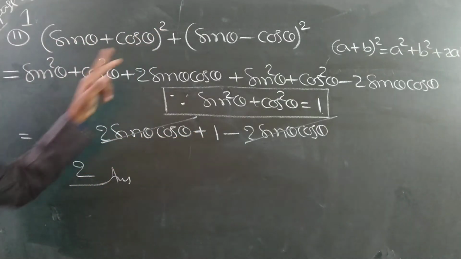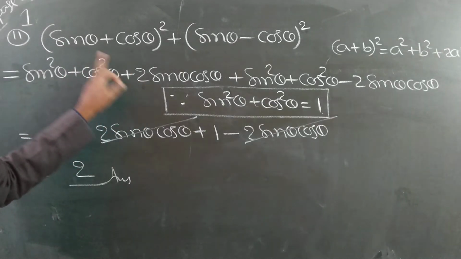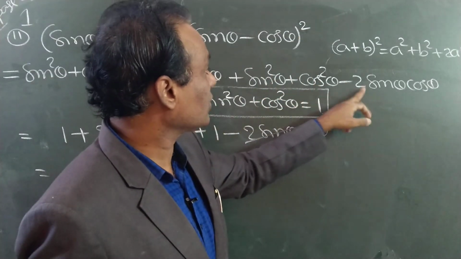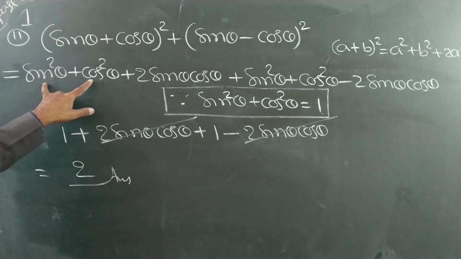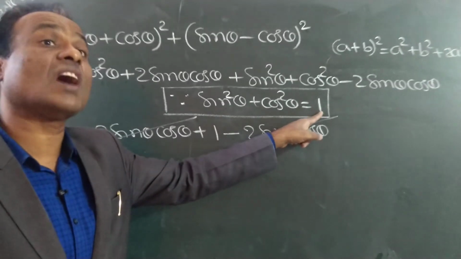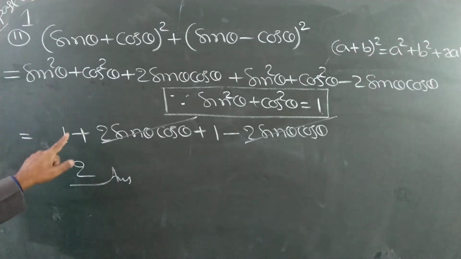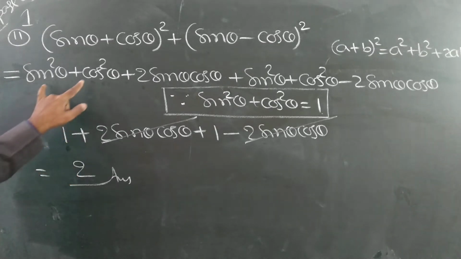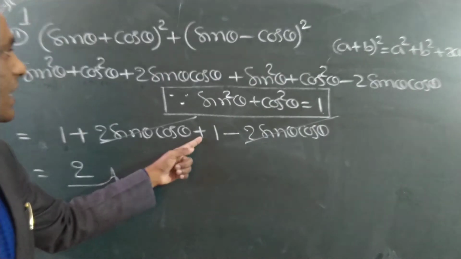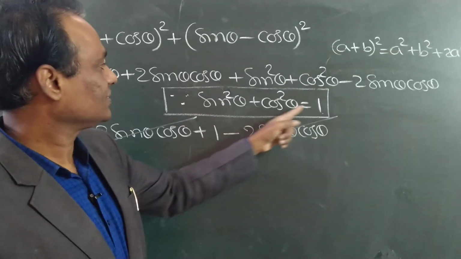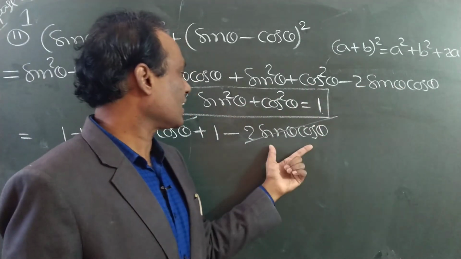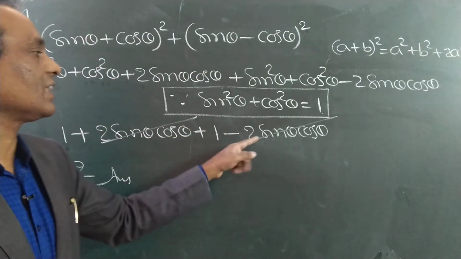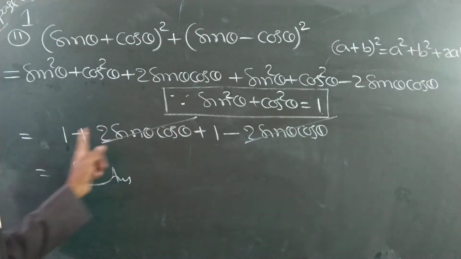So a plus b whole square, a square plus b square plus 2ab. A minus b whole square, a square plus b square minus 2ab. So sin square theta plus cos square theta is 1. This is how much? 1. Why? That is the identity. That is a formula. We derived it. 1 plus 2 sin theta cos theta. Plus, what is this? This is also 1. 1 minus 2 sin theta cos theta. Plus 2 sin theta cos theta minus 2 sin theta cos theta, plus minus cancel. 1 plus 1, 2 answer.